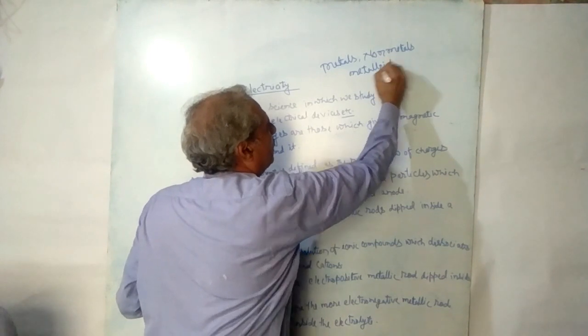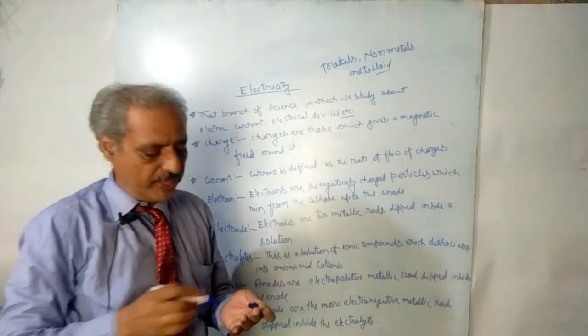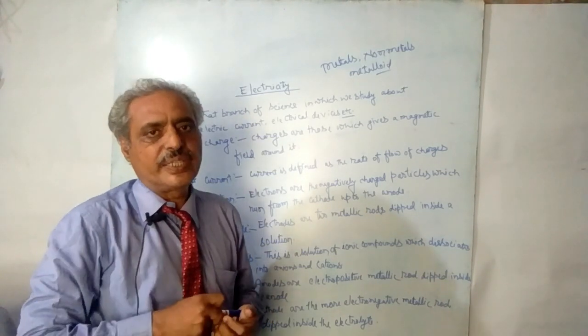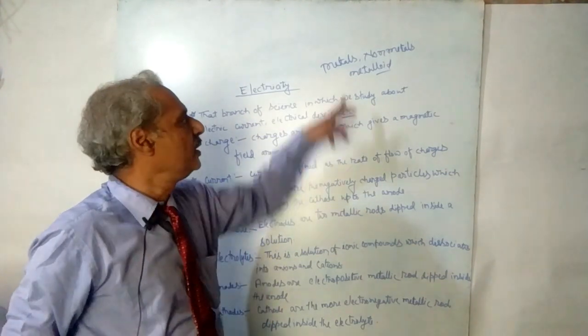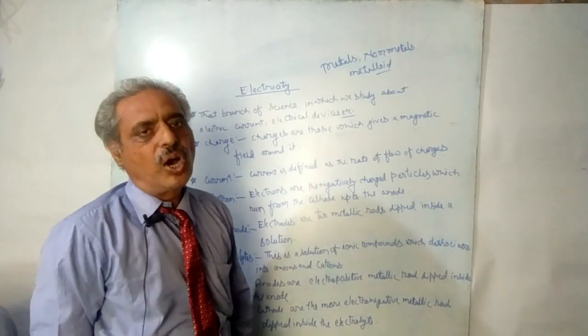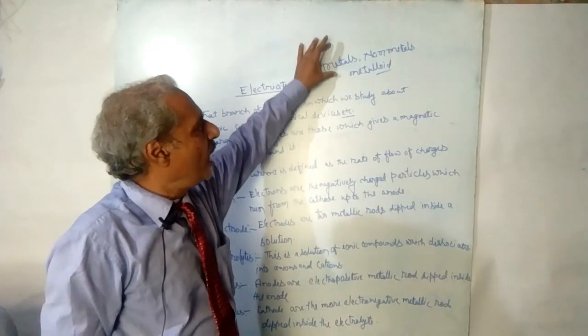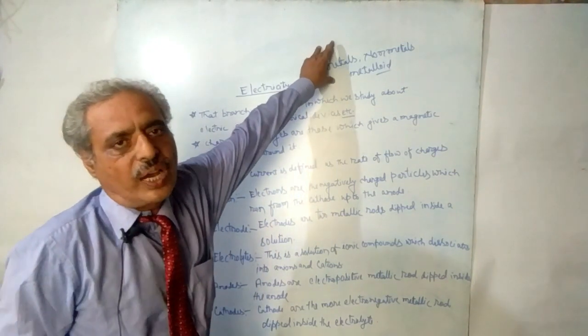These are three categories of elements, and elements are divided according to their properties in three parts: metals, non-metals, and metalloids. All the metals are those which have free electrons in their outermost orbit.